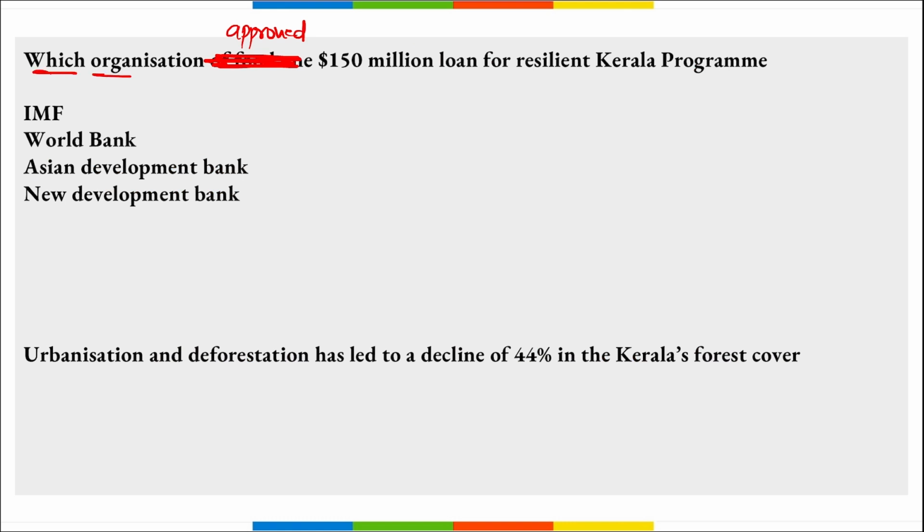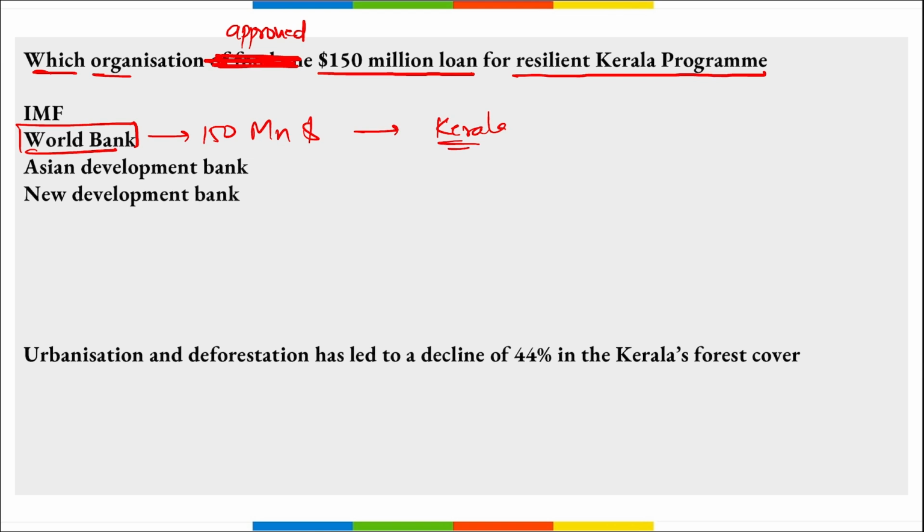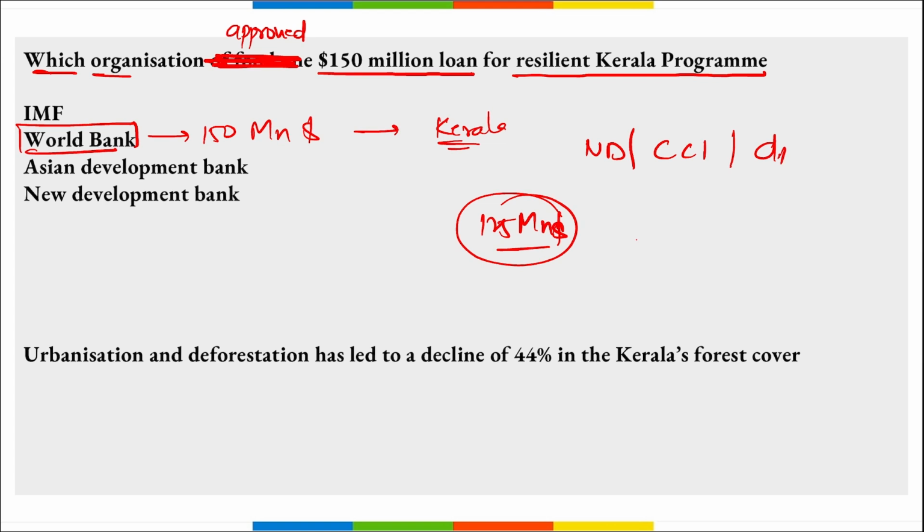Next is, which organization has approved $150 million loan for the Resilient Kerala program? So it is your World Bank, right? They have approved $150 million loan for the Kerala Resilient program. And what is this Kerala Resilient program? Basically, it is to prepare Kerala against any natural disaster, be it any climate change impact or disease outbreak, right? The financing of this, along with $125 million that was provided earlier, will benefit the people of Kerala. This loan has a final maturity of 14 years with a grace period of 6 years.